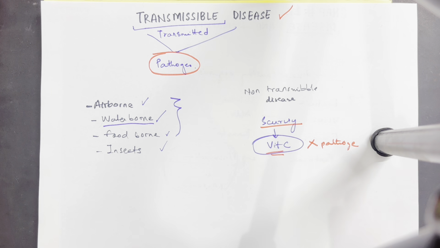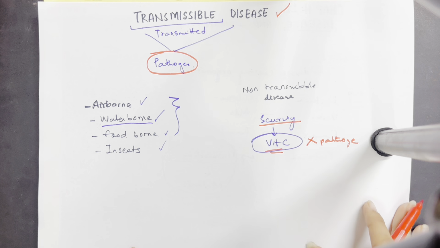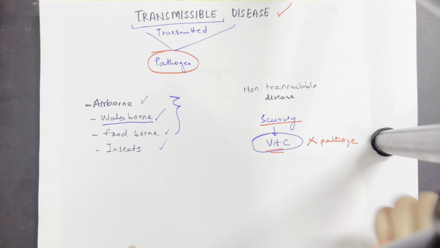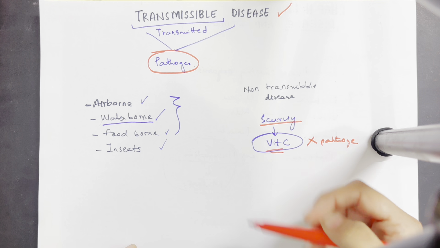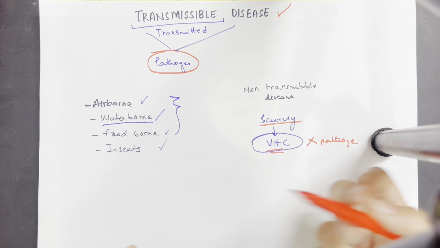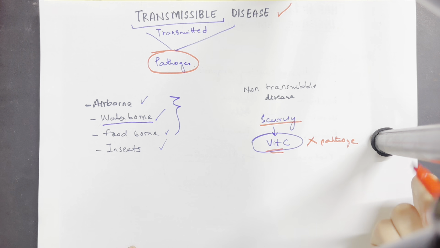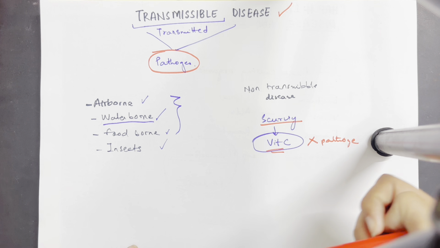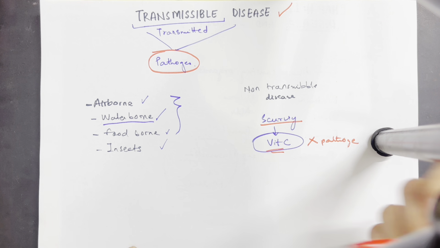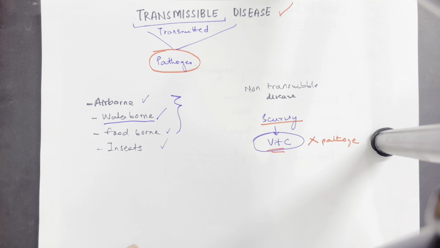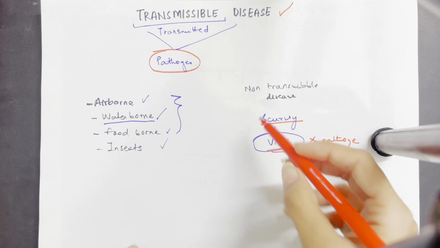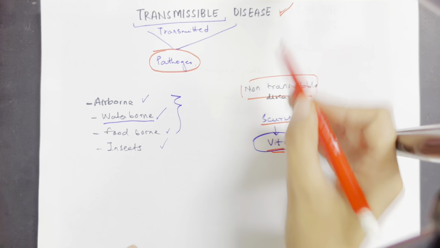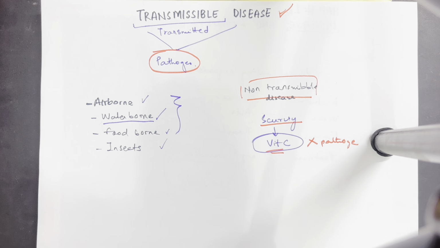The other way to understand non-transmissible diseases is that scurvy cannot be transmitted from one body to another. For example, if I have scurvy and a certain person drinks water from the same glass that I drank, or takes a bite of the bread that I have taken a bite from, it cannot cause them scurvy. So these are the terms of non-transmissible diseases, and these are the terms of transmissible diseases.